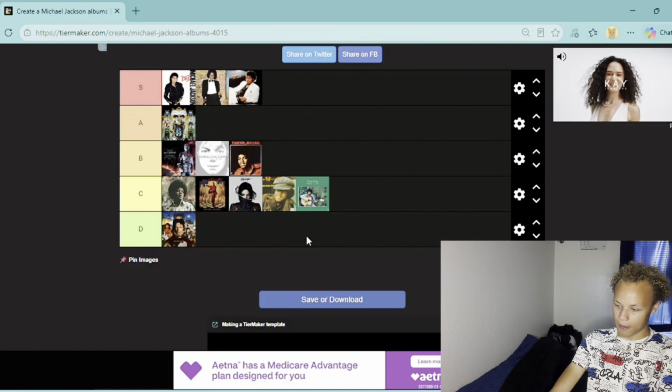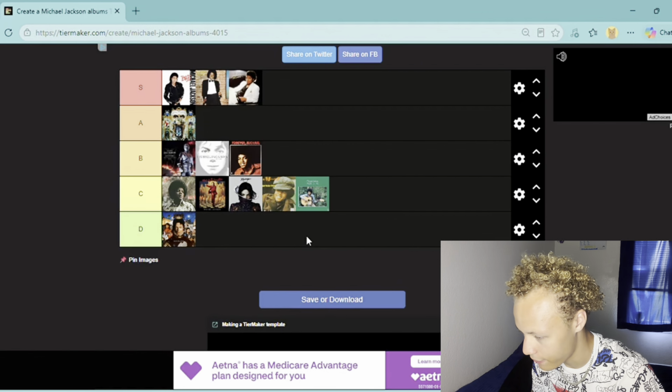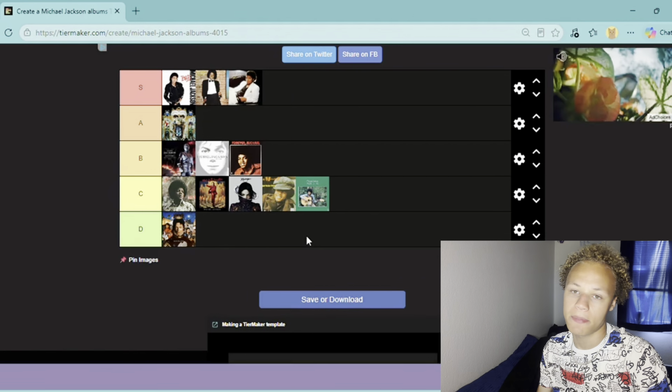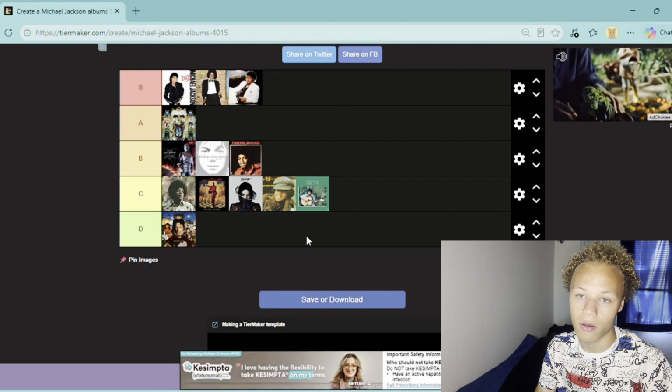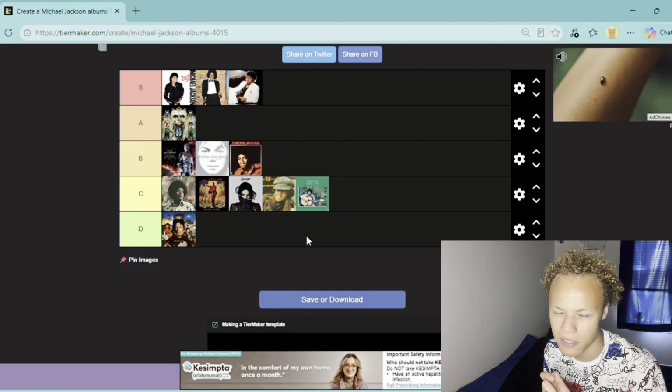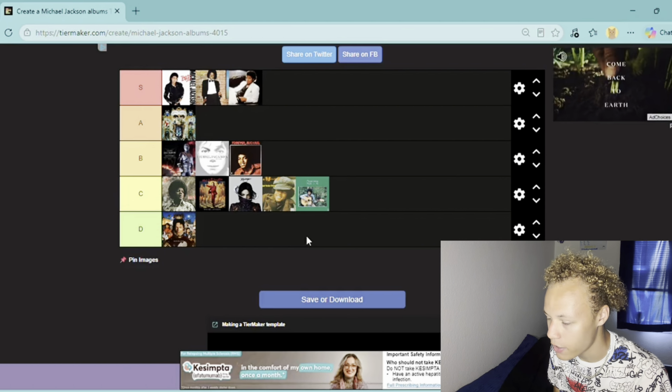Anyways, guys, that's my tier list. I've ranked every single Michael Jackson album. Now, guys, be honest with me. What is your opinion on this list? I'm pretty sure that you guys are probably going to have a few disagreements with what I said. Probably not. But either way, I hope you guys enjoyed that.